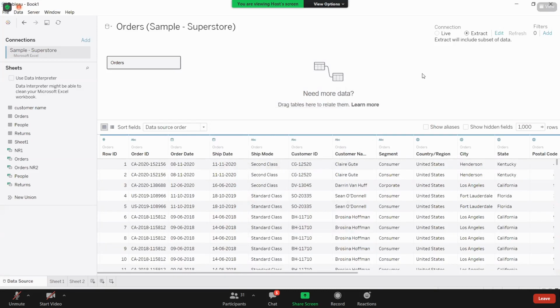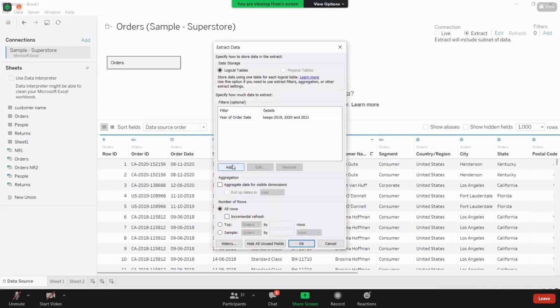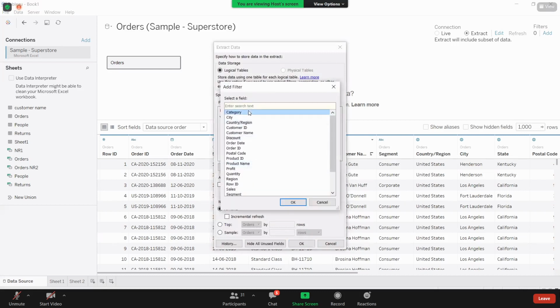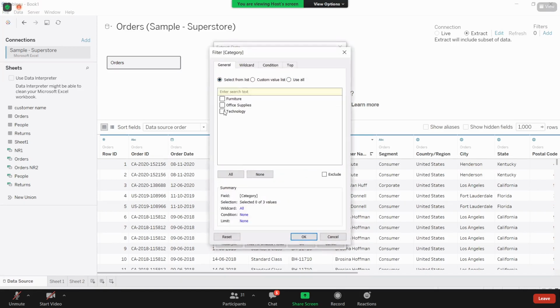Now I added one filter here. If you want to add one more filter, for example, let us take category or segment. I'm adding one more filter. From all the categories, I'm having 3 categories, and I'm concentrating only on technology and furniture.